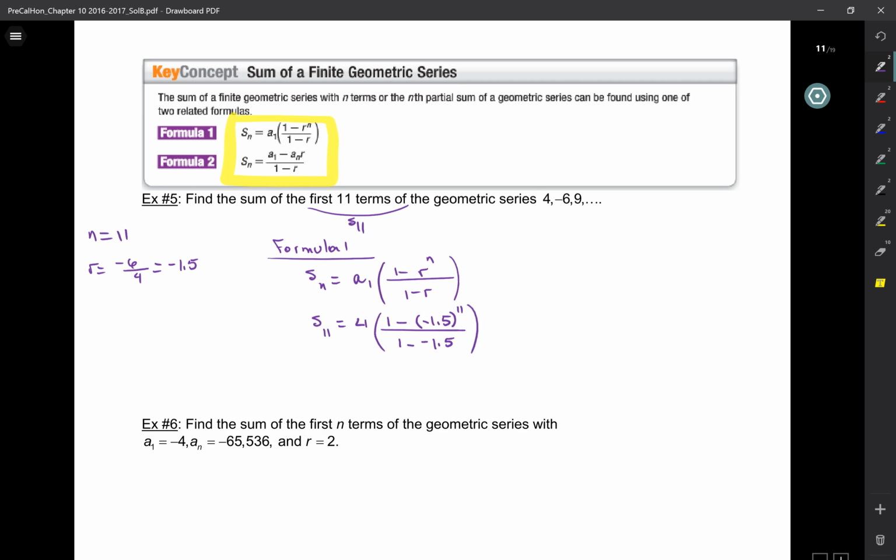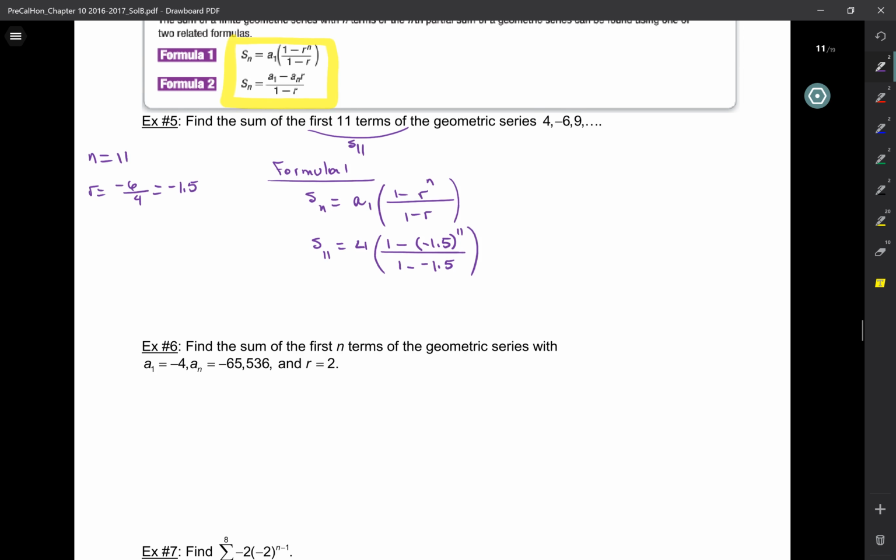Okay, so plugging it in, and then the rest is just putting it in your calculator. And I get that S11 is 140.